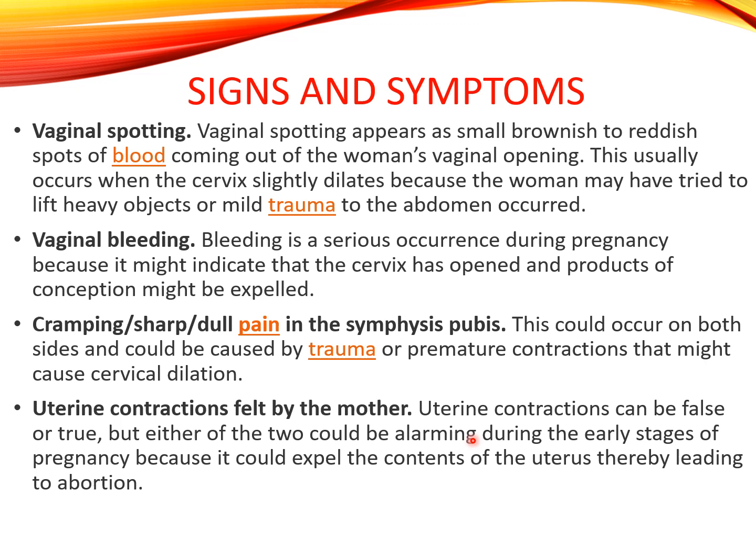Uterine contraction can be false or true, but either of the two could be alarming during the early stages of pregnancy because it could expel the contents of the uterus, thereby leading to abortion. So these were the signs and symptoms.